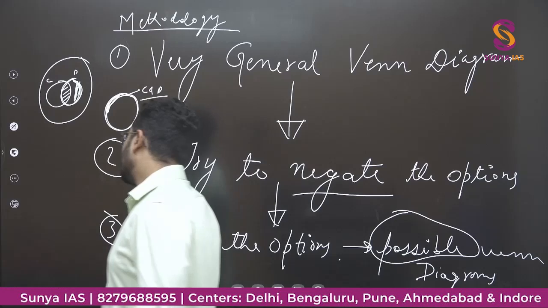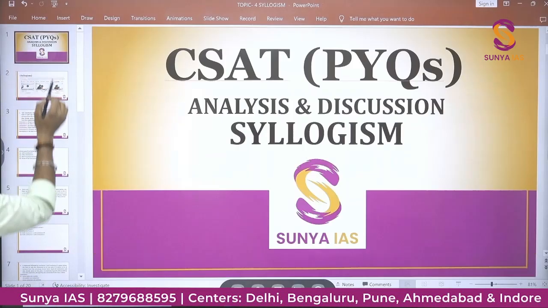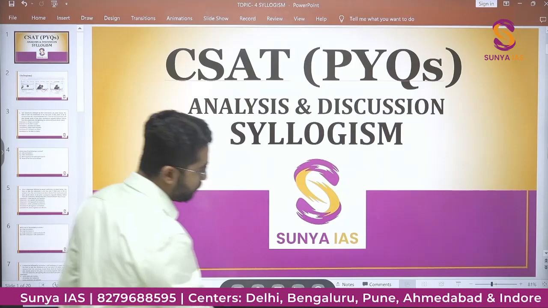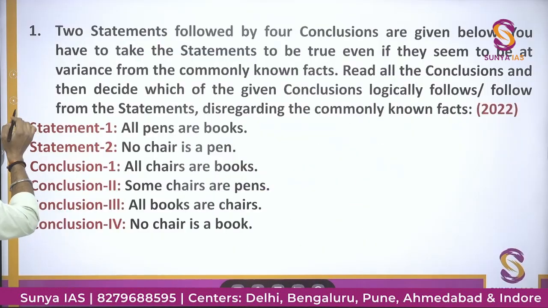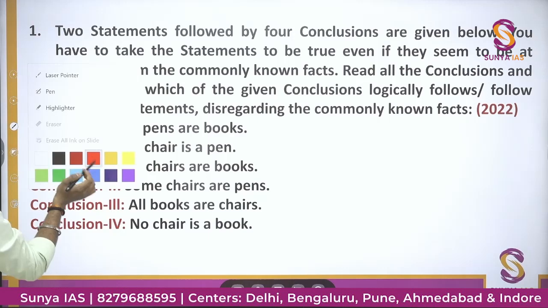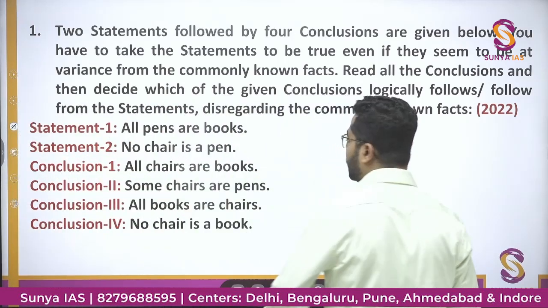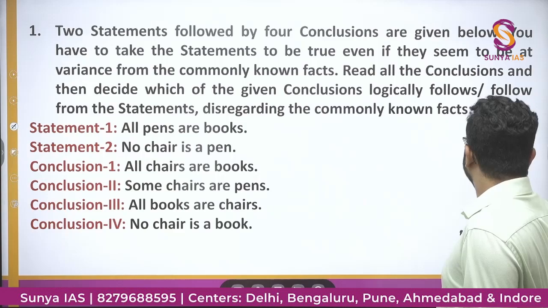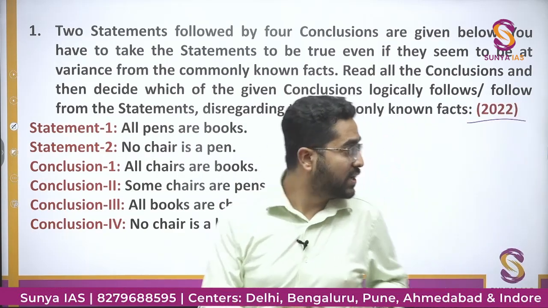Okay, so this is our first question, and this question has been asked in the year 2022. में ये क्वेश्चन पूछा गया है.